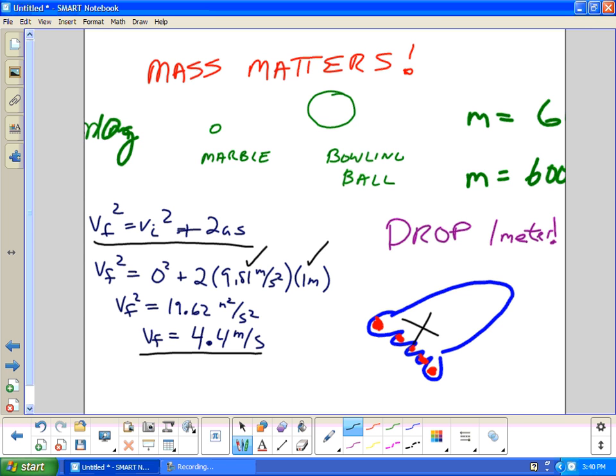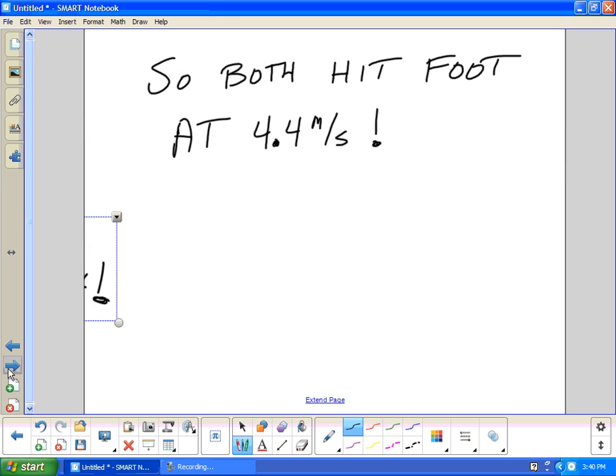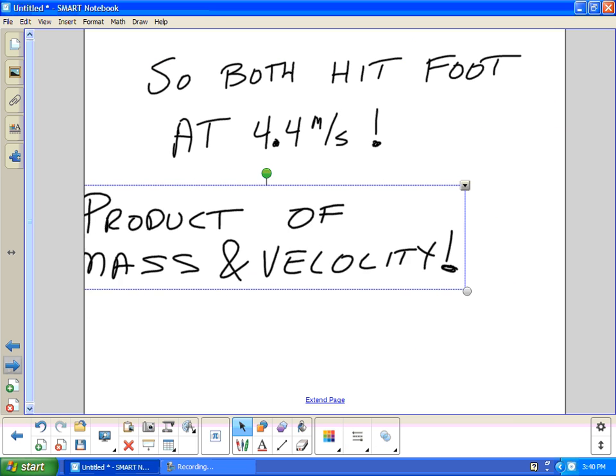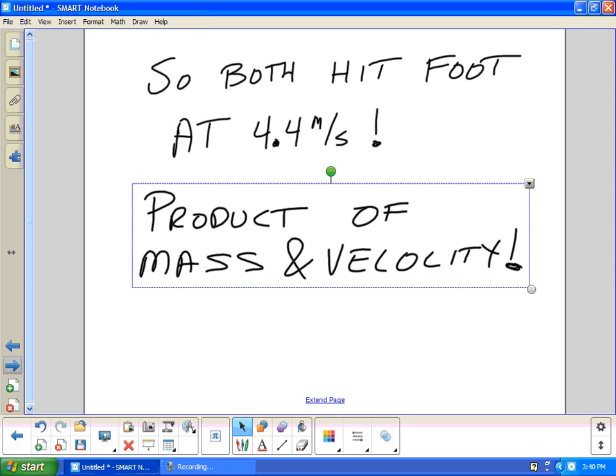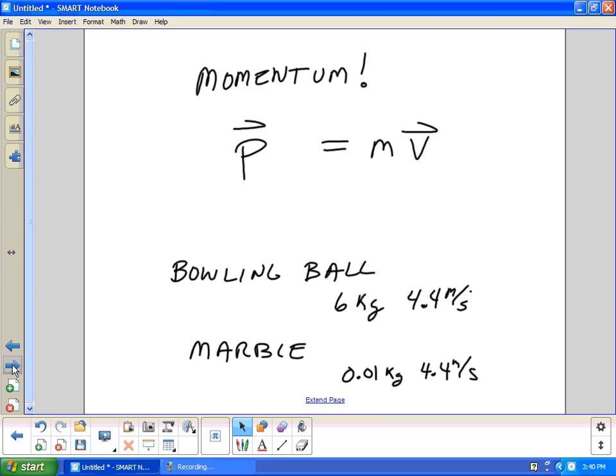And we have to give that a name. They hit our foot at 4.4, but the product of mass and velocity is what dictates force. And we call that momentum. Momentum is what dictates force.